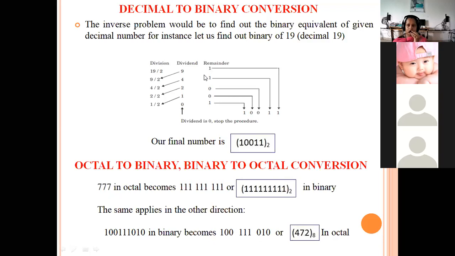If we are doing a conversion from decimal to hexadecimal, then the remainder will not be in the form of ones and zeros. Suppose you do 19 by 16, what will be the remainder?